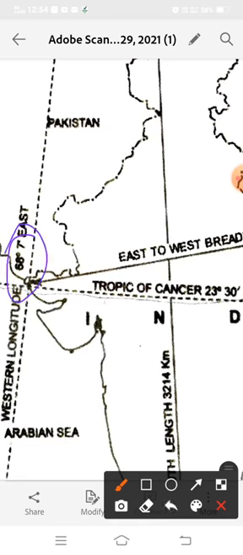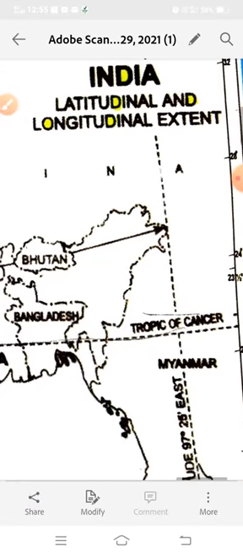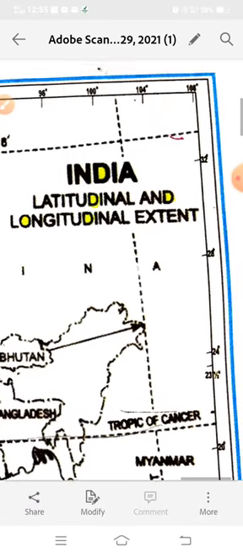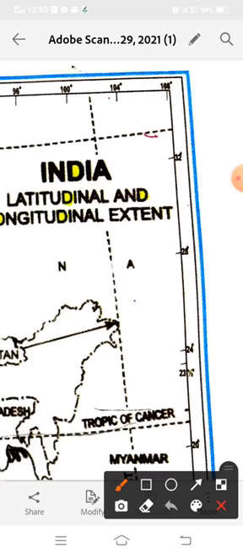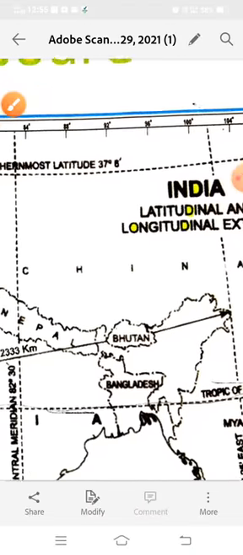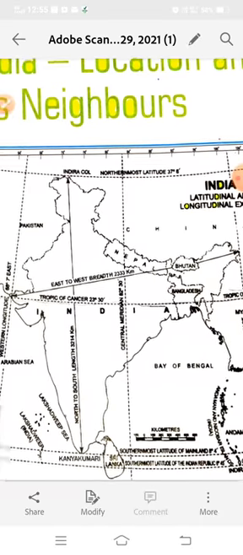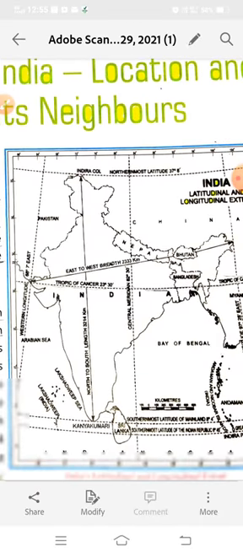Okay, and this line is on 97 degree 25 east. Okay, so you have to be clear about the latitude and longitude. This topic will also come in your 5th standard. So this is the direction of India.